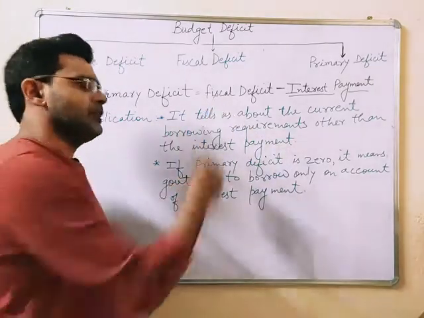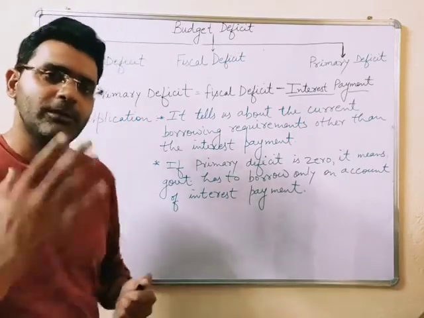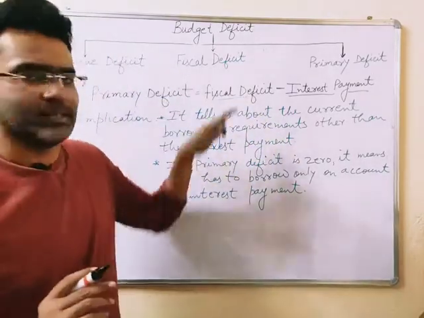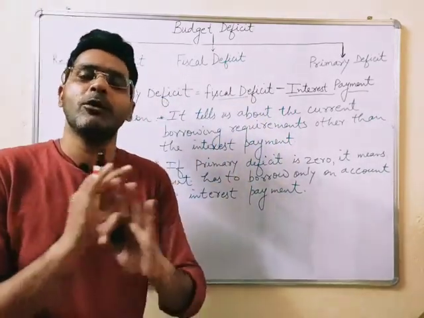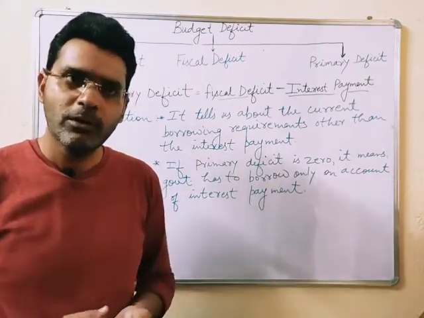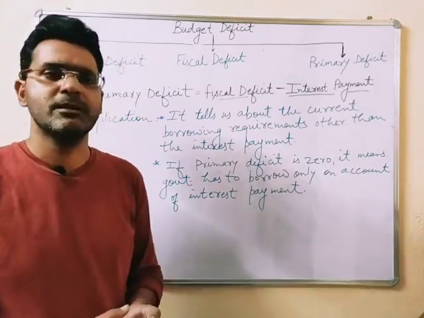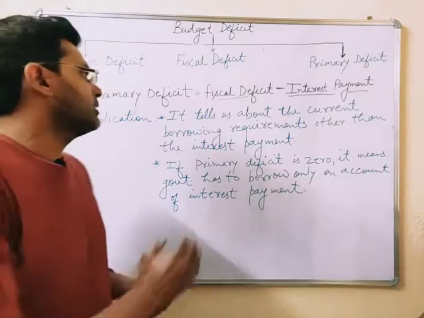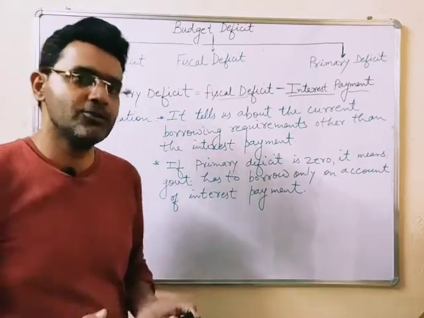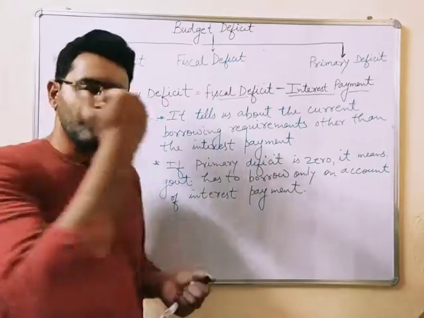As we know, fiscal deficit tells us the total borrowing of the government from all sources. All sources includes the net borrowing from home, which includes the various small saving schemes from the general public as well, the borrowing which the government does from the general public, the borrowing from RBI, and the borrowing from abroad.